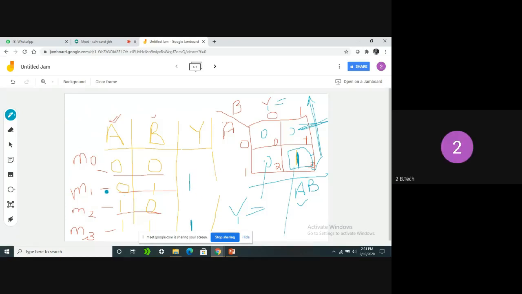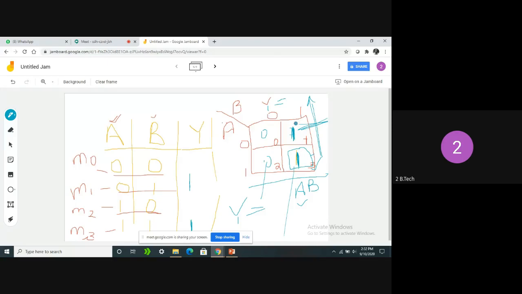Now here, what is m1? M1 in the sense which bit? M1 is 01, in the sense this is 01. So here also we can place 1. For which combination the output is going to be 1, in that particular cell we need to place 1. Clear all of you? Yes, sir.